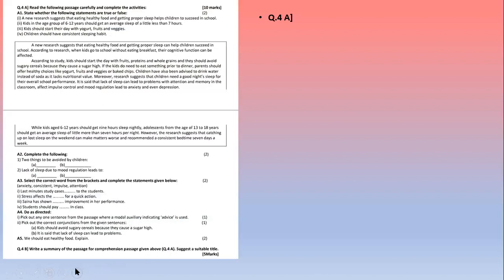Wait, just a minute. Pick out the correct conjunction from the given sentence. Its B, teacher: it is said that lack of sleep can lead to problems.